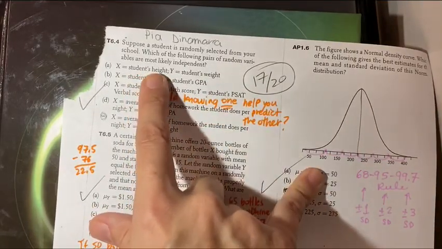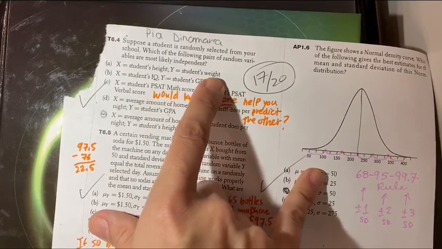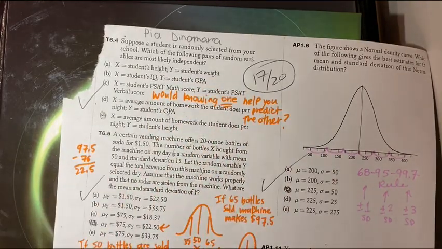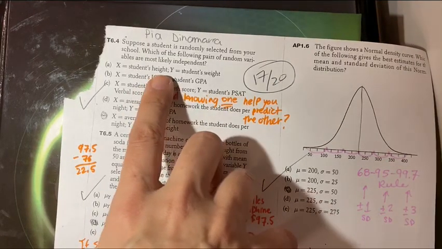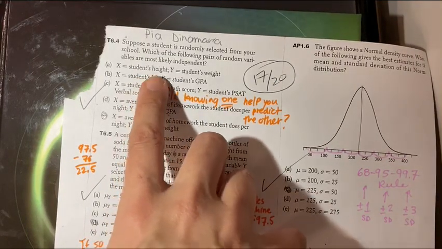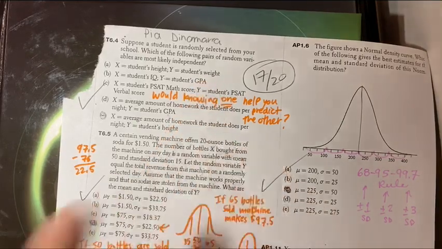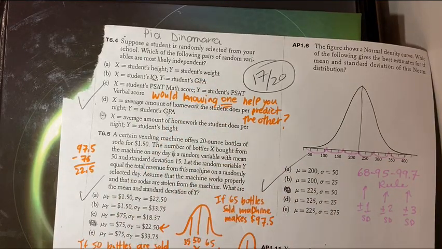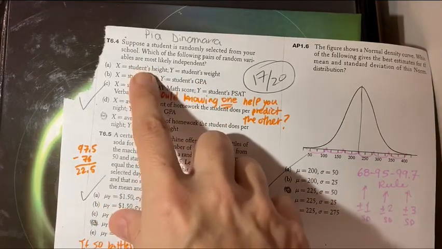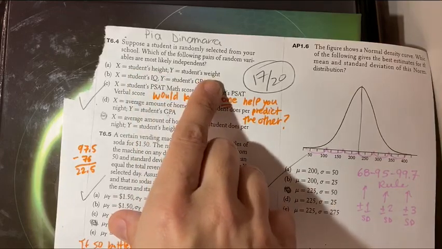Would knowing the student's height help you predict their weight? Well, yeah, maybe it's not a perfect predictor, but if somebody's less than 5 foot, they probably weigh less than 120 or 130 pounds. If someone's 6'5", then they probably weigh well over 200 pounds. So notice knowing someone's height does help you predict their weight.